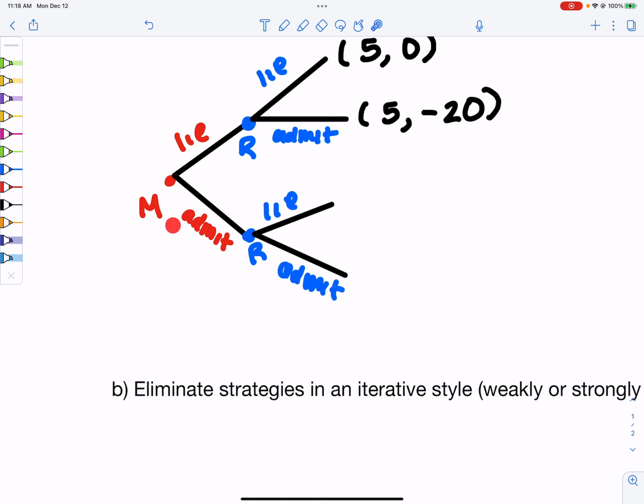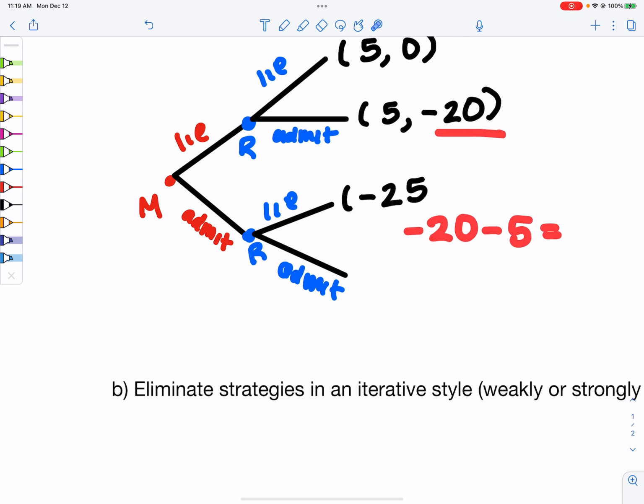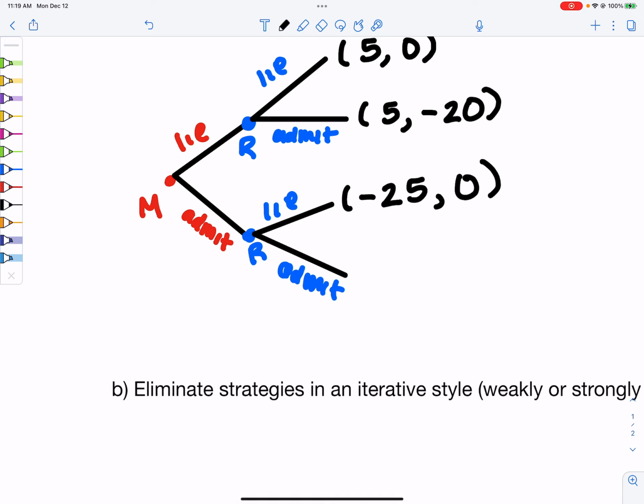If Marta admits it and Ransom lies, that's really, really bad for her, because then that's just her fault. That's nobody else's fault. So she'd get negative 25. That is already adding on the negative 5. So she would get like a negative 20, because that's what it was bad for him. Minus 5, you would have negative 25. Ransom, he'd be fine. Nothing would happen to him.